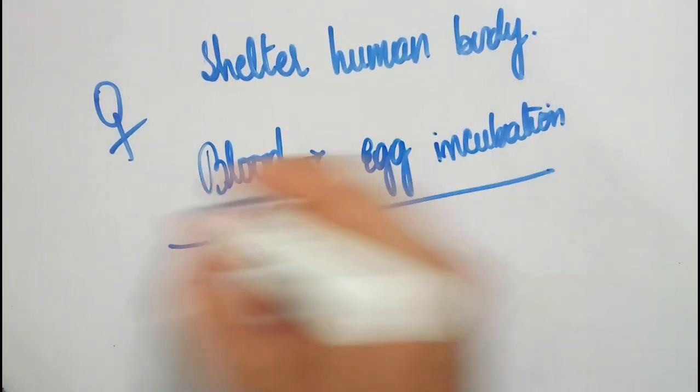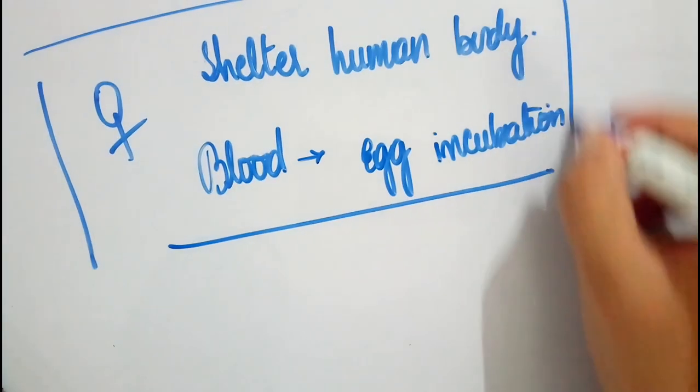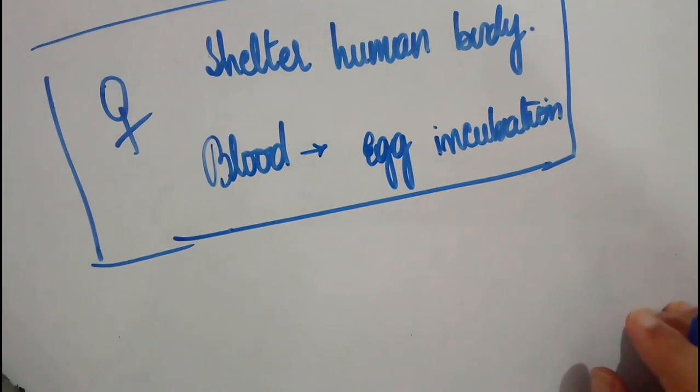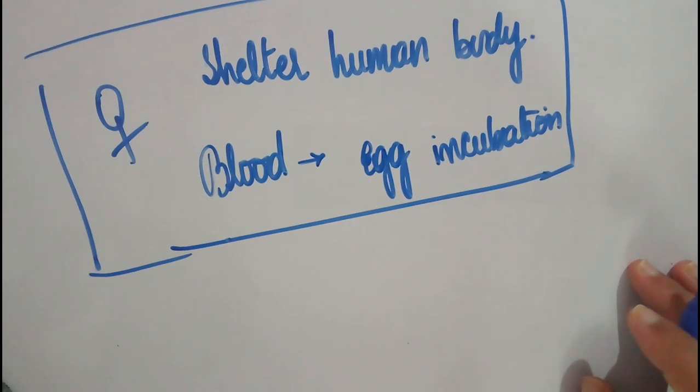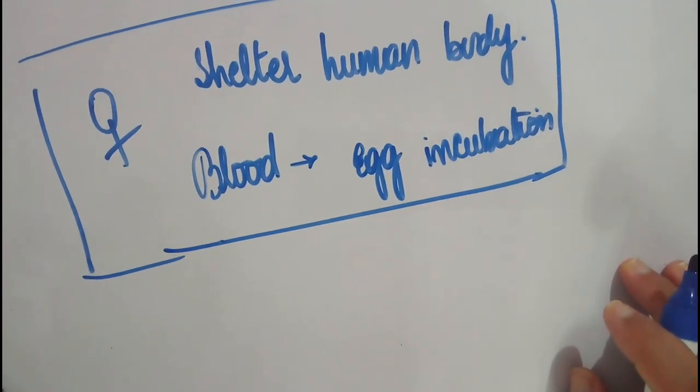So that is the reason we don't consider it to be a parasite. We just say mosquitoes are vectors.